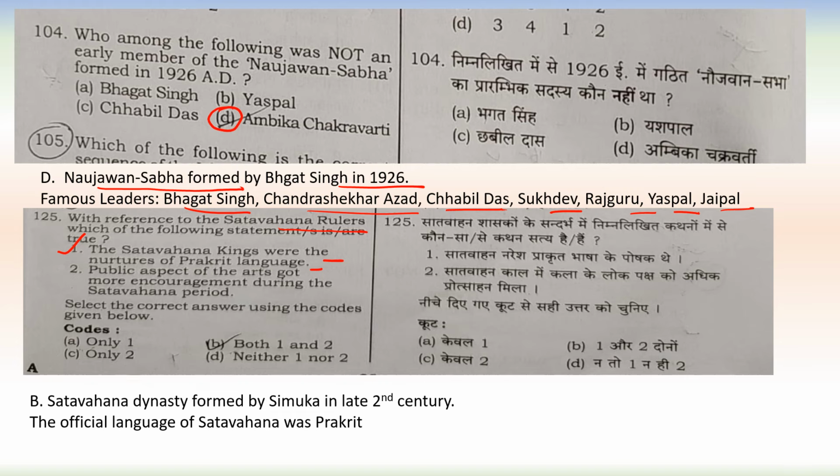Second, public aspects of the arts got more encouragement during the Satavahana period. Both statements are correct here. A little bit about the Satavahana dynasty: it was formed by Simuka in the late 2nd century, and the official language of the Satavahanas was Prakrit.